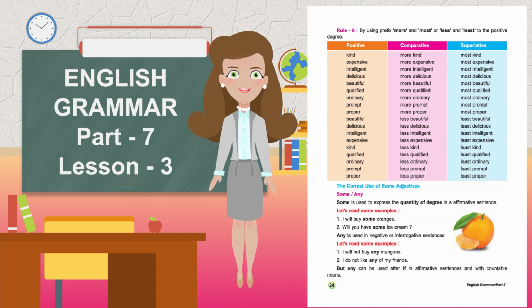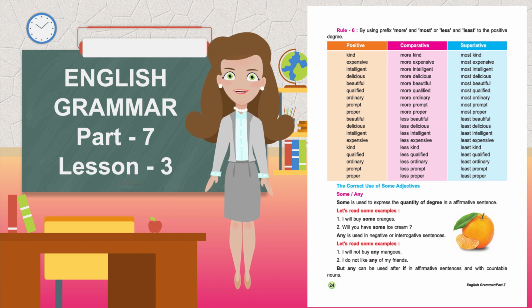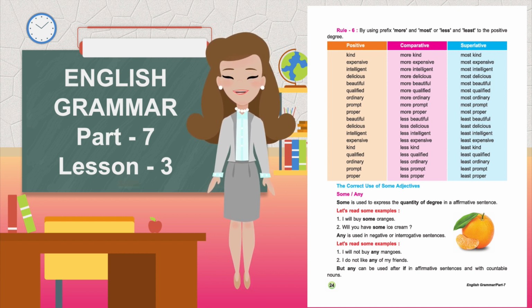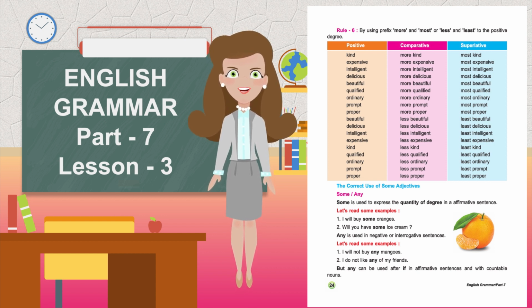Rule 6: By using the prefix more and most, or less and least, with the positive degree. Positive, comparative, superlative. Kind, more kind, most kind. Expensive, more expensive, most expensive. Intelligent, more intelligent, most intelligent. Delicious, more delicious, most delicious.